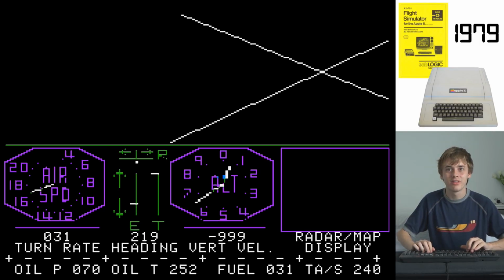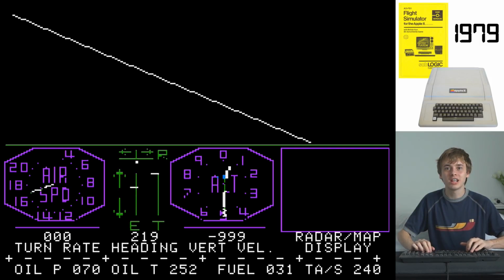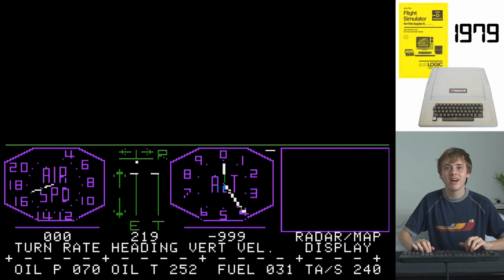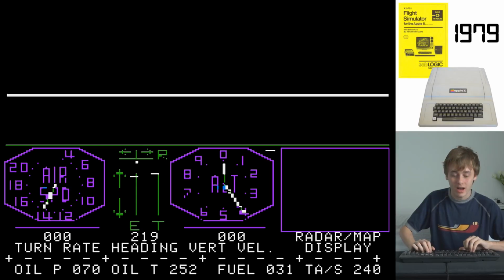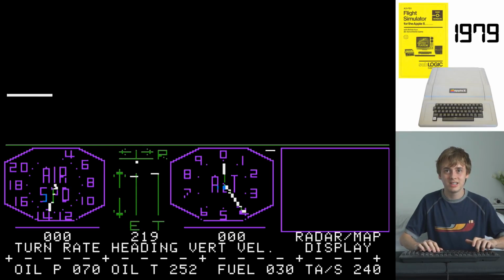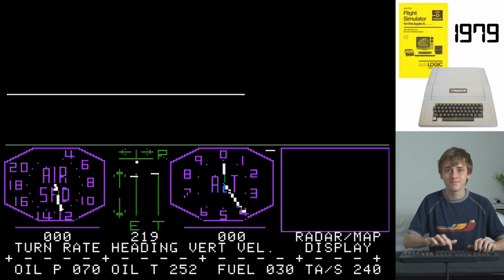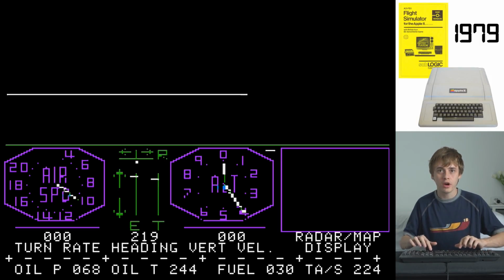Crud, crud, I'm going fast. No, don't crash. 400. I crashed. I'm now on the ground. Now, stop. Stop. Slower airspeed. Down throttle.